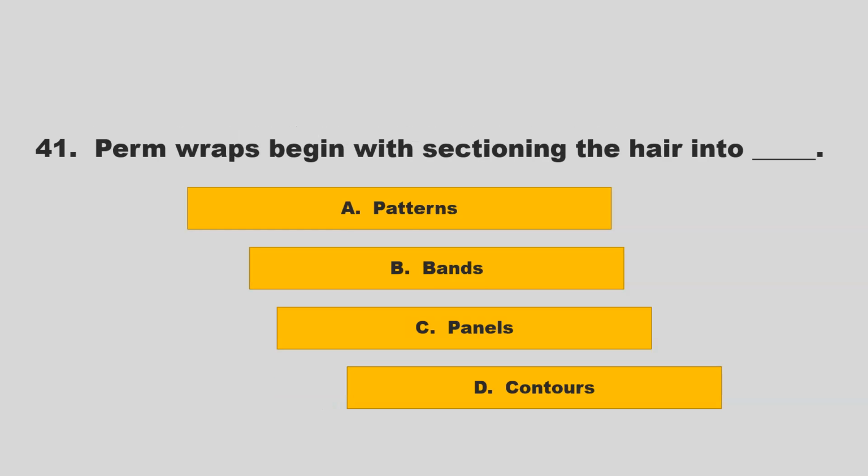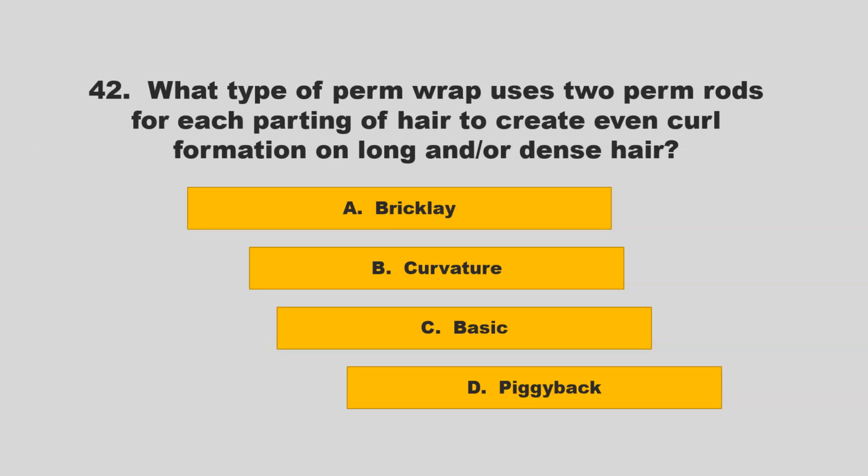Perm wraps begin with sectioning the hair into blank. Is it patterns, bands, panels, or contours? If you chose C, panels, you are correct.